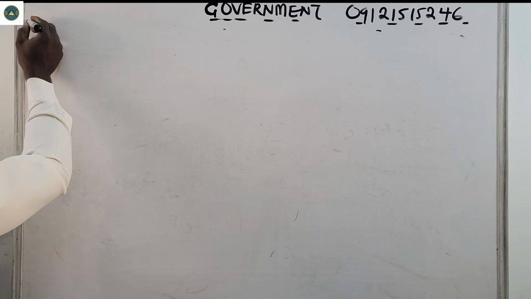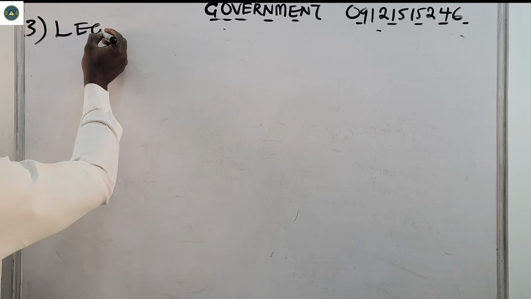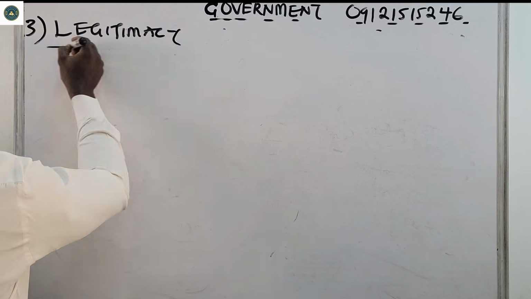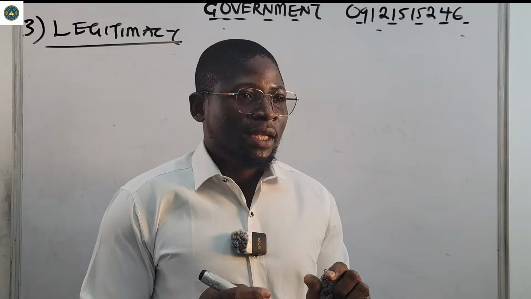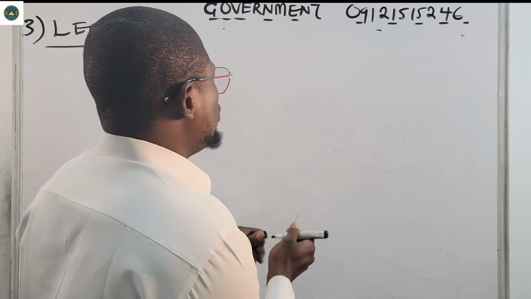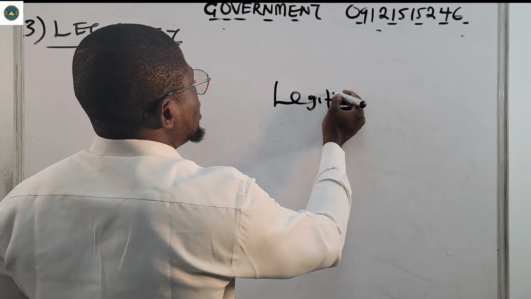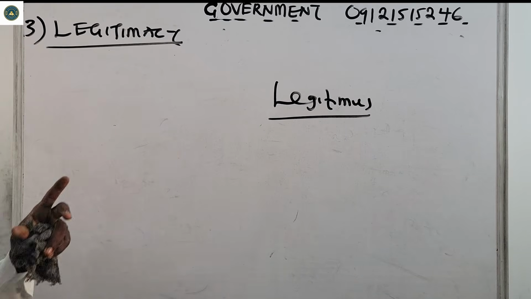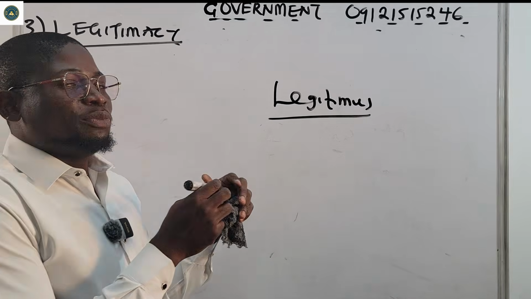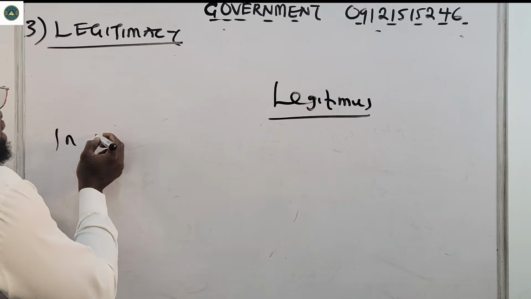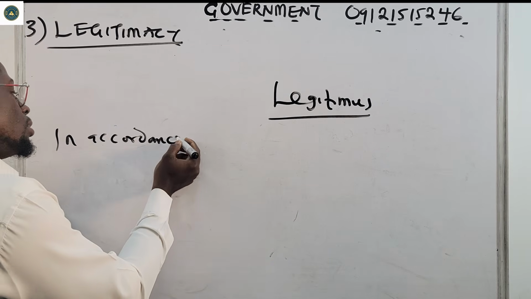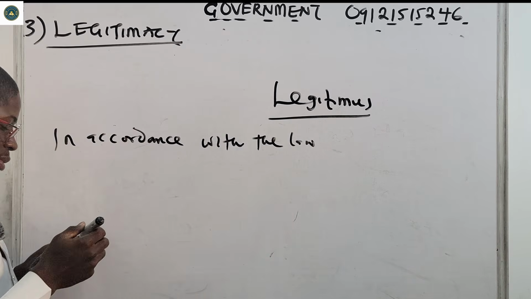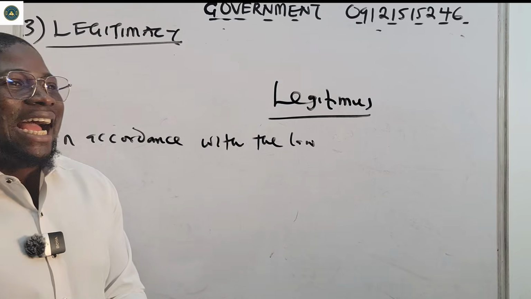Number 3, talk about what? Legitimacy. So what is legitimacy? Legitimacy is derived from the Latin word legitimus. This legitimus means in accordance with the law. It means it is legitimate, in accordance with the law.